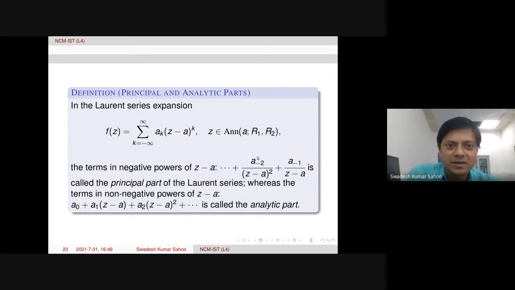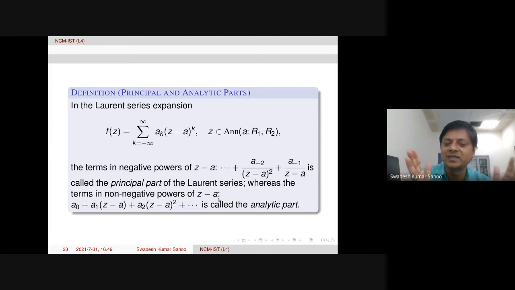So now we move to some definitions. In this Laurent series expansion in an annulus, we have the principal part and the analytic part. So what is the principal part? When we consider the negative powers of z minus a, that part is called the principal part of the Laurent series. The non-negative powers of z minus a are the analytic part.